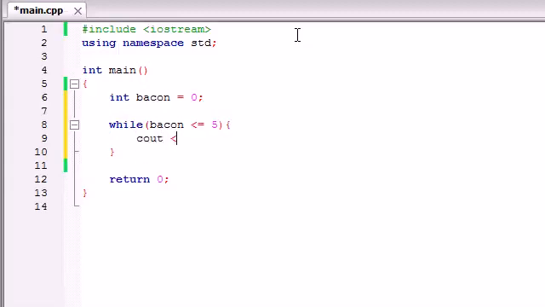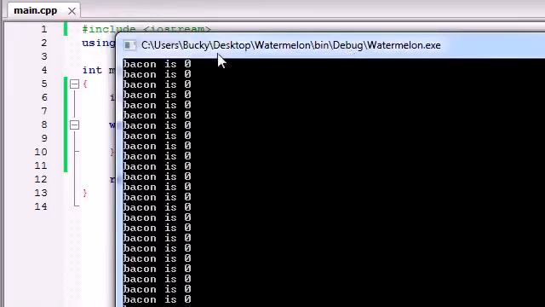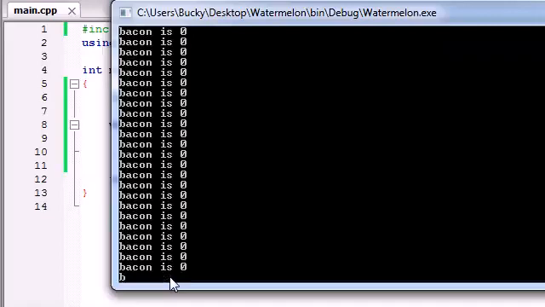So let's go ahead and just run cout, bacon is, and then it'll say the value of bacon, and then endl. So now if you were to go ahead and run this, you would see, bacon is 0, bacon is 0, bacon is 0, and you can see that it keeps printing it out over and over. By now it probably printed it out like 20,000 times.